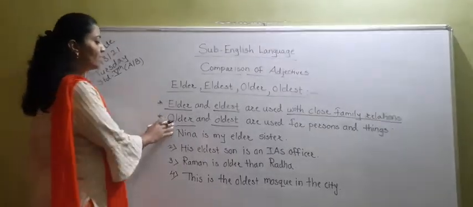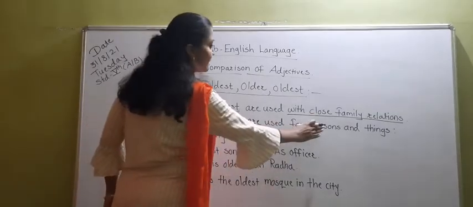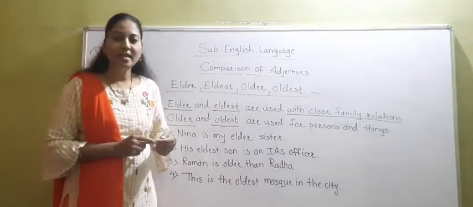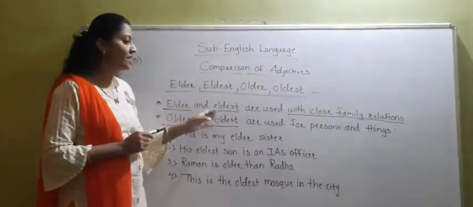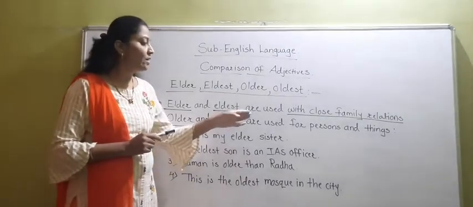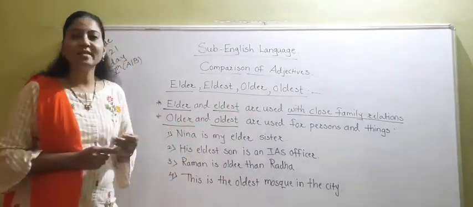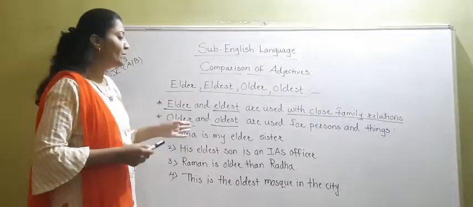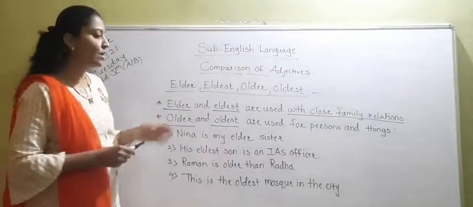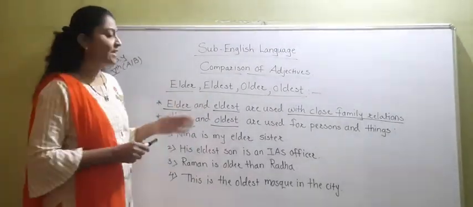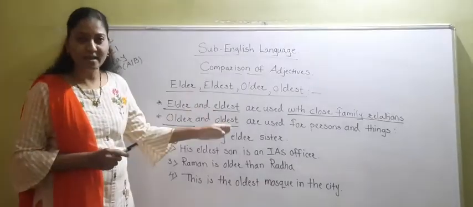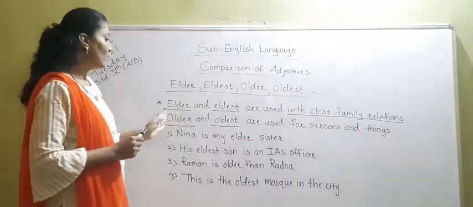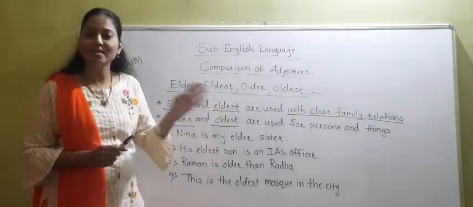Older and oldest are used for persons and things. Whenever you are talking about a person or things, use older and oldest. And whenever you are talking about a close family relation, you can use elder and eldest. Elder and eldest for close family relations, and older and oldest for persons and things.